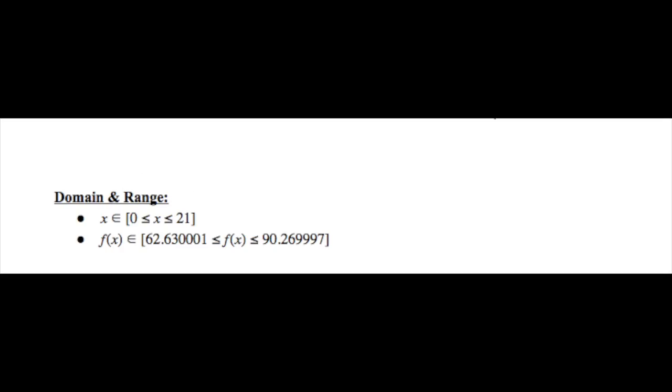The domain of our function is x in the set of 0 to 21 because there are 21 months which pass between December 2009 to December 2011. This is because we use the point December 2009 as our starting point when no time has passed.